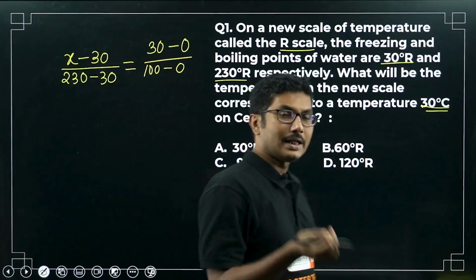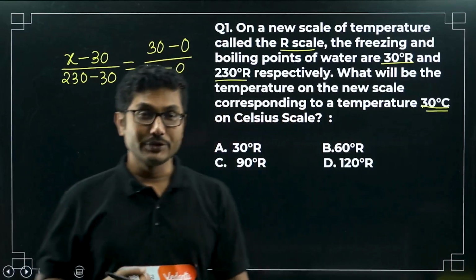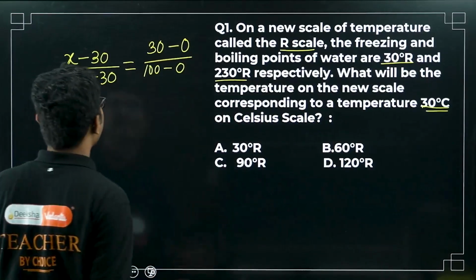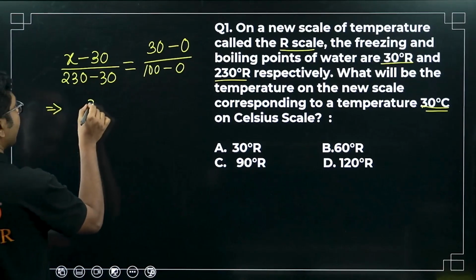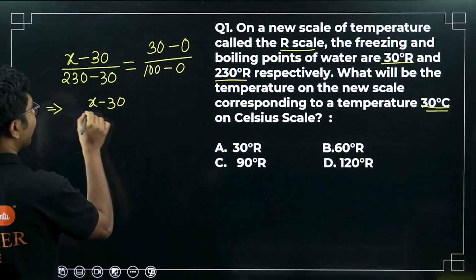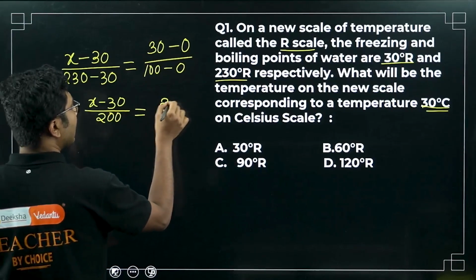For the Celsius scale, the lower fixed point is 0. That is the main benefit, that's why we are using the Celsius scale. It is very popular. Now let's solve this question. So this is the equation: X minus 30 divided by 200 equals 30 divided by 100.